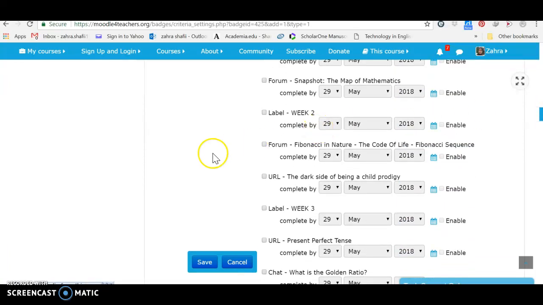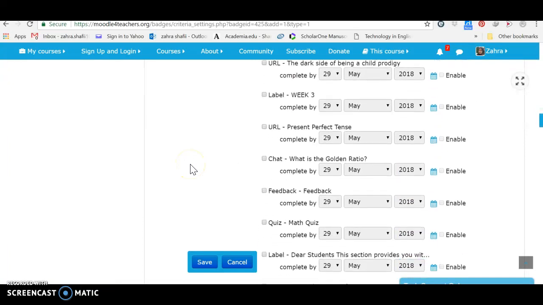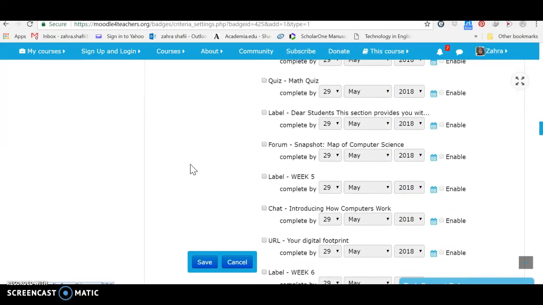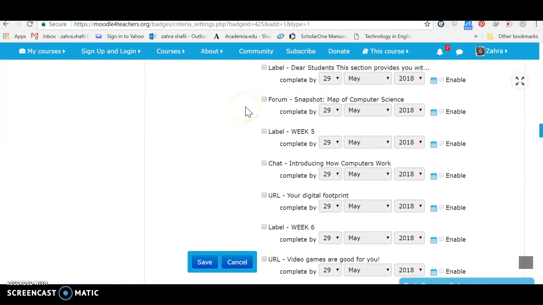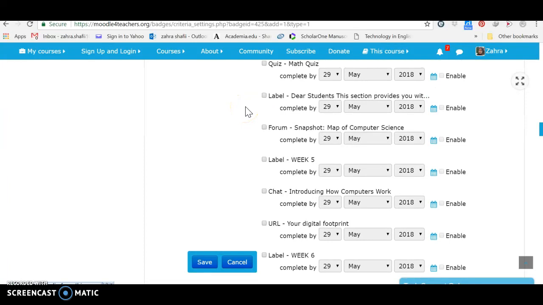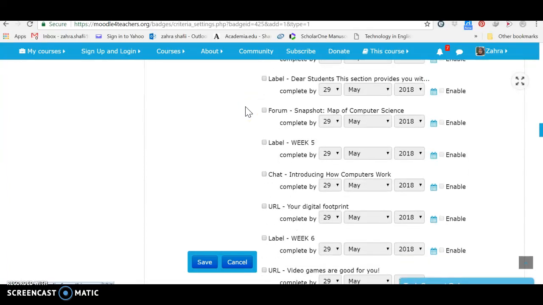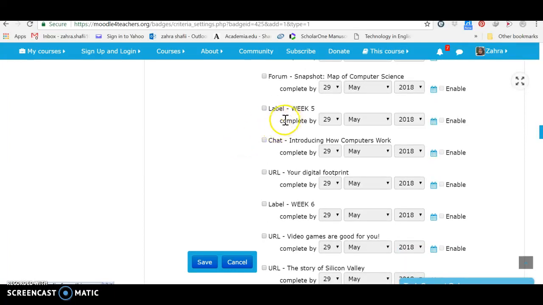Okay, snapshots of mathematics, computer science. Okay. As you see, the parts related to computer science or information technology begin here. The first part is the label. The snapshot is not something that I force students to complete because it's just getting some idea. But below week 5, I'm not going to make any change in the label.